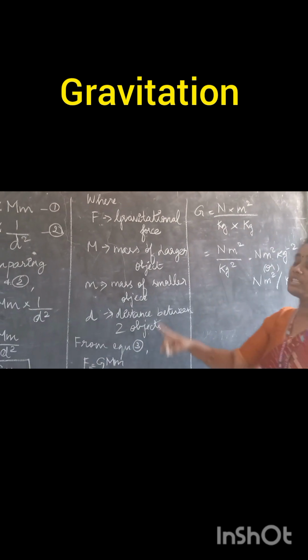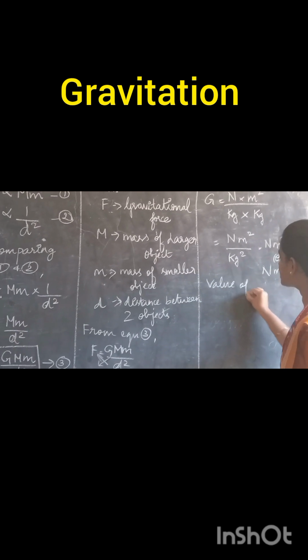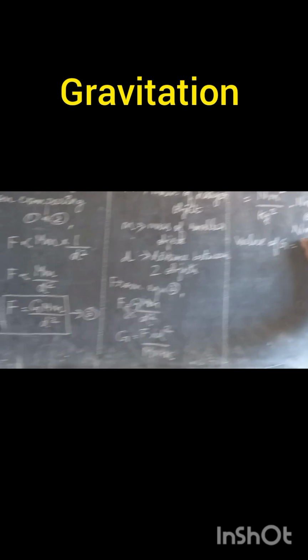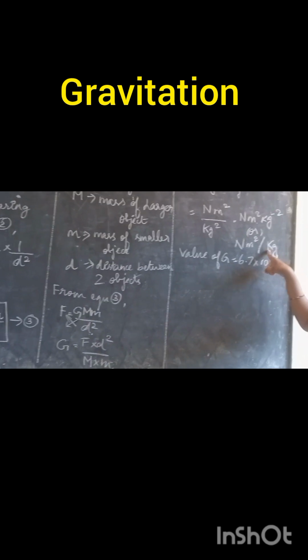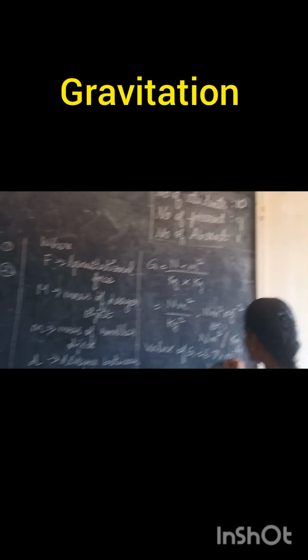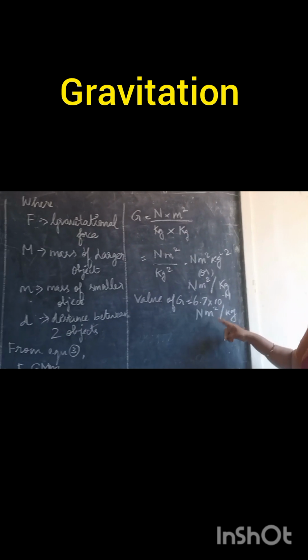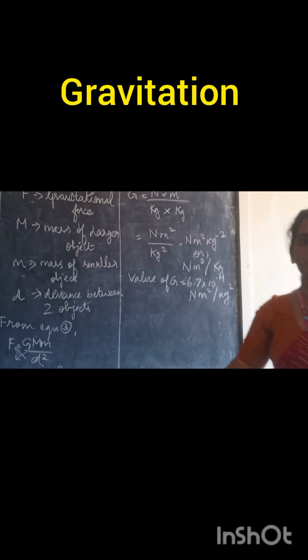Okay, so what is the value of G? Many scientists have done many experiments and found the value. It is nothing but 6.7 into 10 power minus 11. You have to write this unit, this is very very important. That is Newton meter square per kilogram square. Okay, up to this you are able to follow.